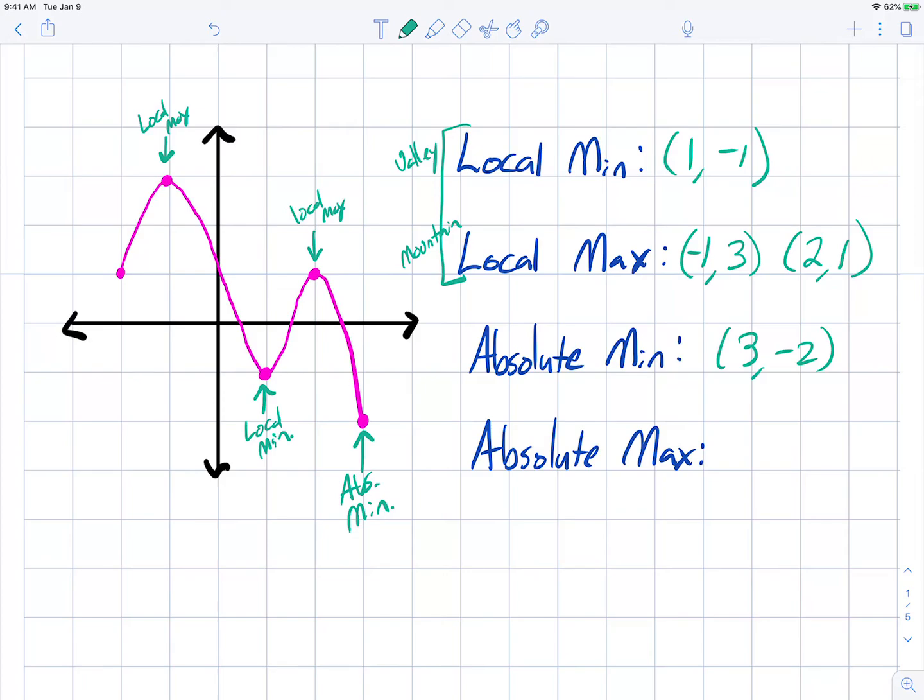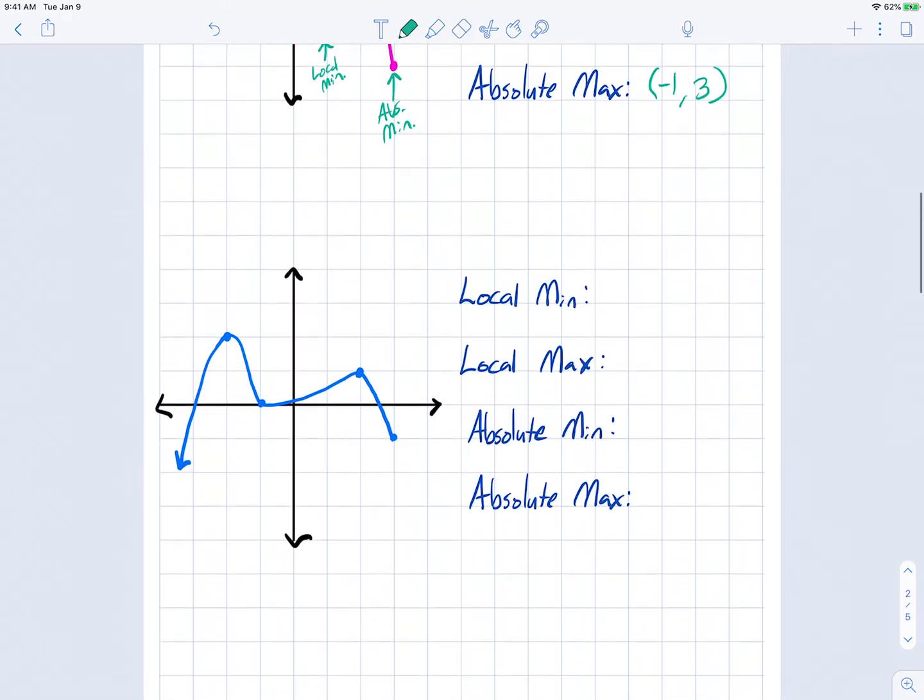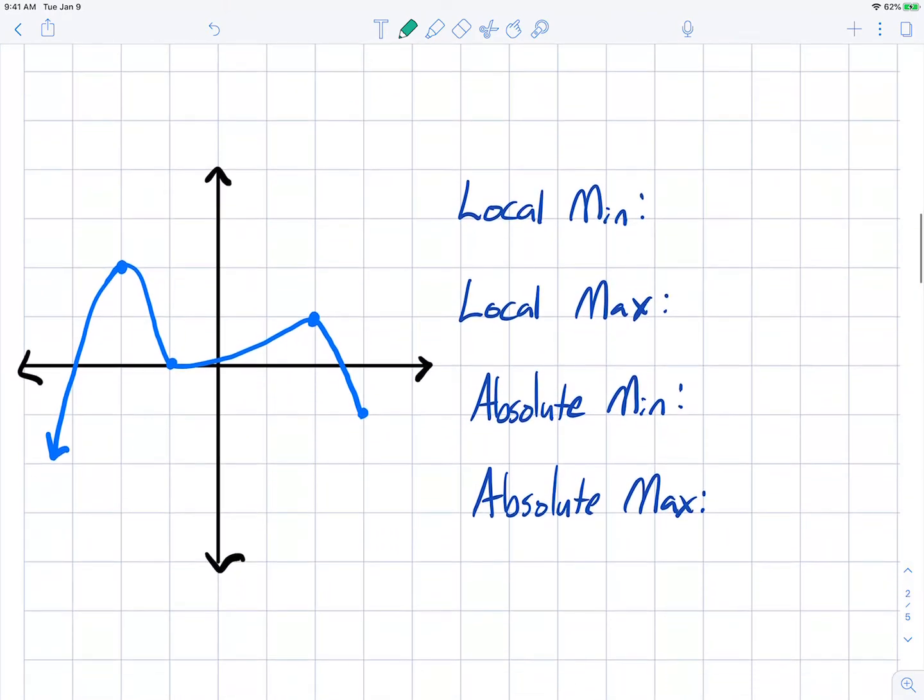The absolute max, the highest point, happens to also be a local max. So this right here has two purposes. The absolute highest point on that graph is at -1, 3. Okay, let's try one more that has one arrow in it. So again, local mins and maxes can't be endpoints. We're looking for valleys and mountains.